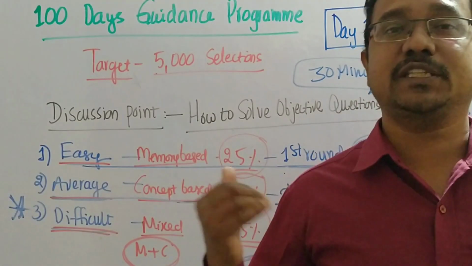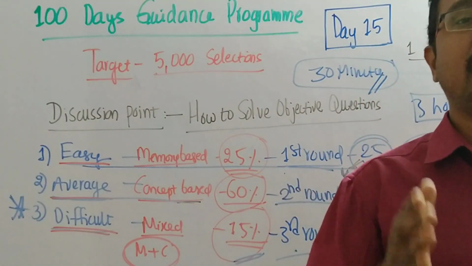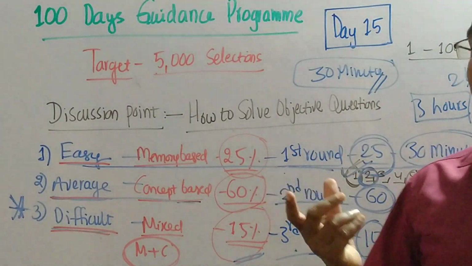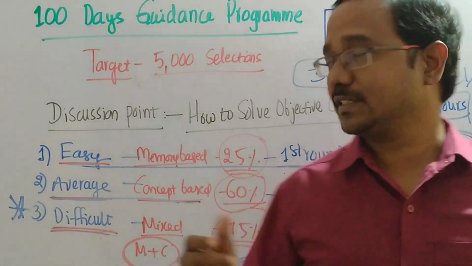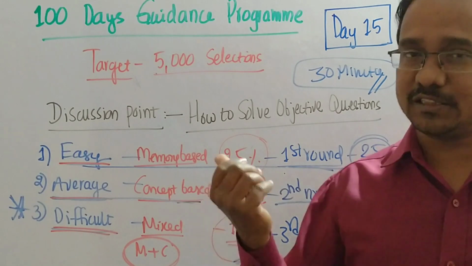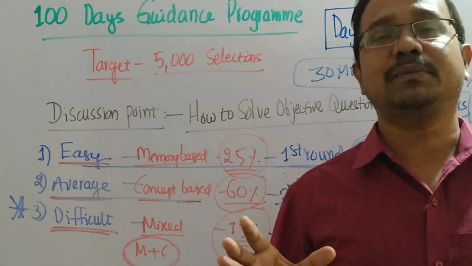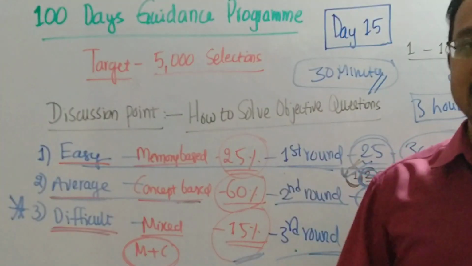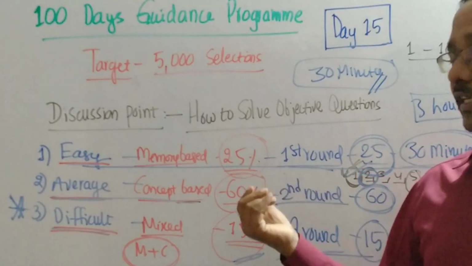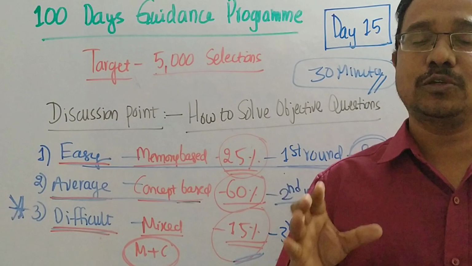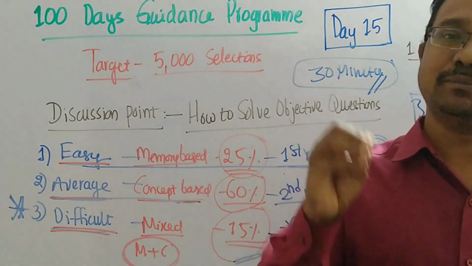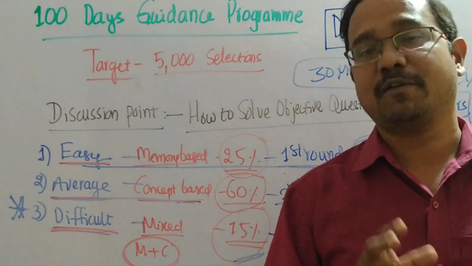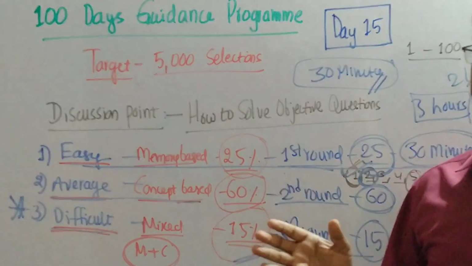Try to follow these techniques in model tests or a test series, then you will know the power of these methods. It is called the 3 round method. I have implemented these techniques in a number of examinations, and I have succeeded in a number of examinations, so it is applicable to you also. To know its power, you can attempt it in a model test or a test series. Then you will know the power of this 3 round technique.